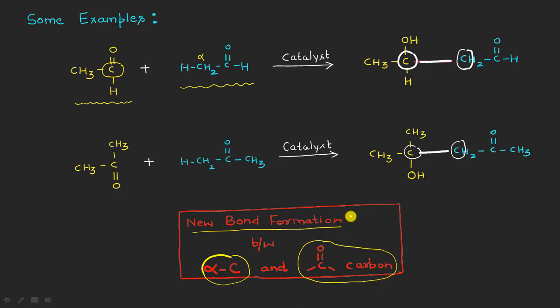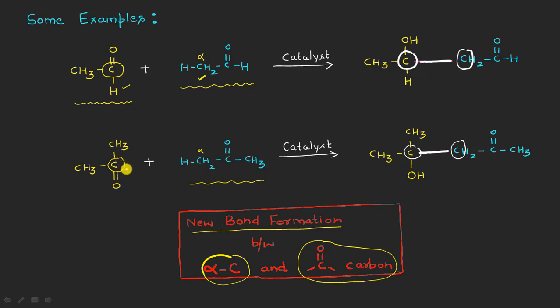Always in aldol condensation, the new carbon-carbon bond formation will be in between the alpha carbon atom, this is the alpha carbon atom of the one reactant, and then this is the carbonyl carbon of the second reactant molecule. In the same way, this is the alpha carbon atom of this reactant molecule, and this is the carbonyl carbon of the other reactant molecule.